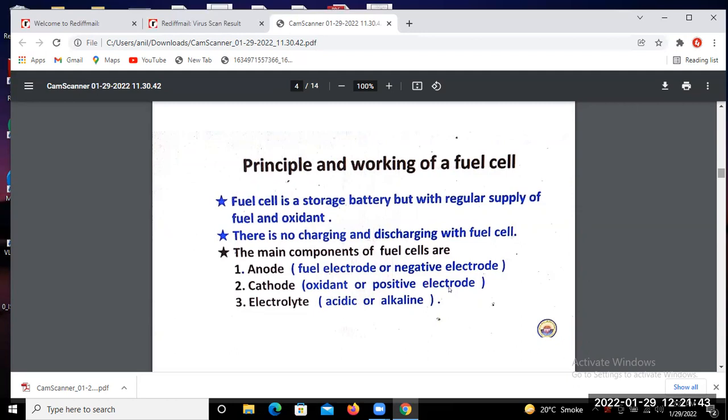The main components of a fuel cell, we already discussed, are one anode and one cathode. That means the anode is the negative electrode. Okay, you will find these three components here: anode, cathode, and electrolyte. So this one is the cathode, the oxidant or positive electrode. And the anode is the fuel electrode or negative electrode. Okay, and the electrolyte is acidic or alkaline.